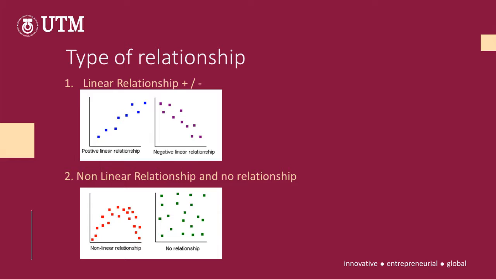Here are the types of relationship graphs. One is the linear relationship, positive linear relationship and negative linear relationship graph. The second is the non-linear relationship and no relationship graph.